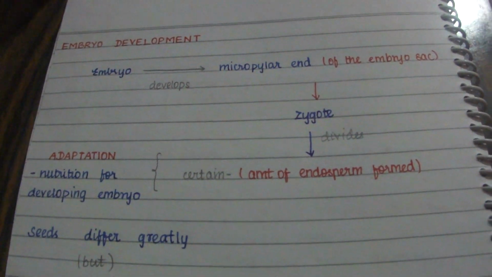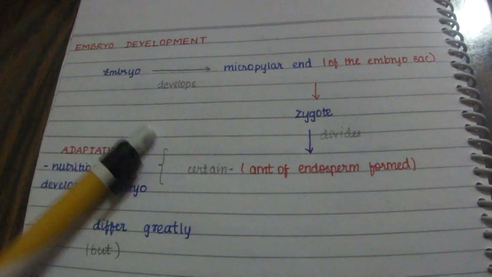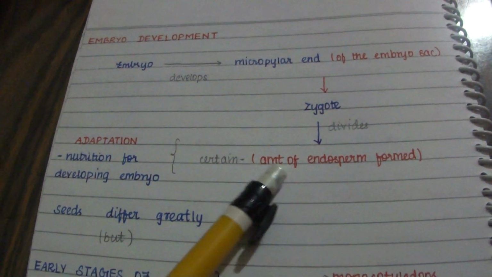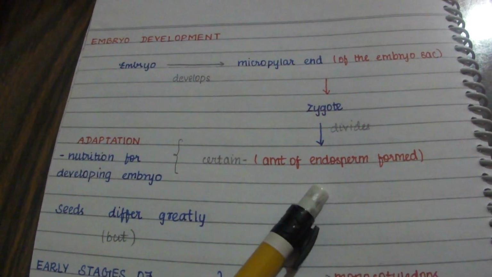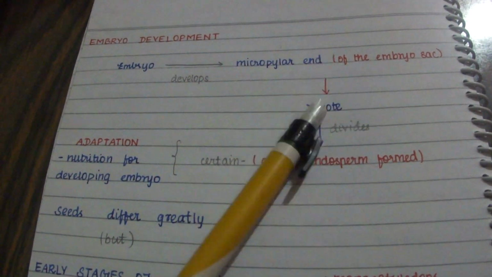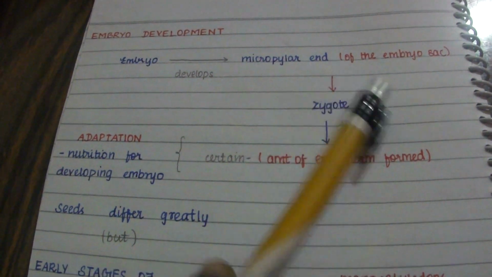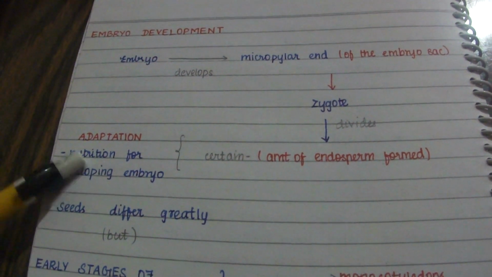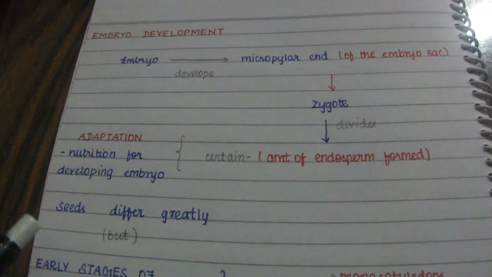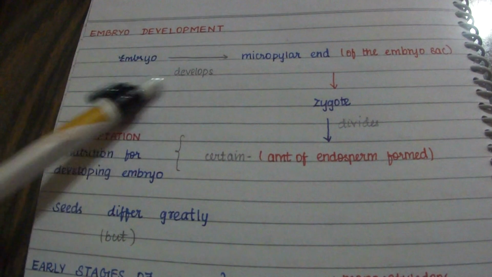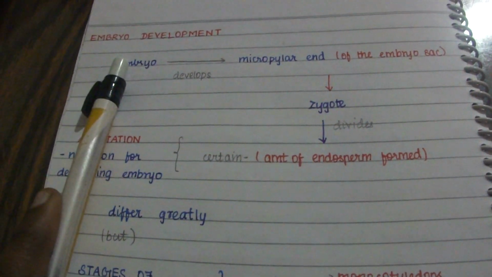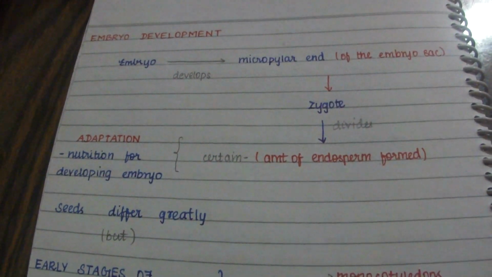So the division of the zygote helps assure a proper supply of nutrients for the developing embryo, which is developing inside the embryo sac at the micropylar end.